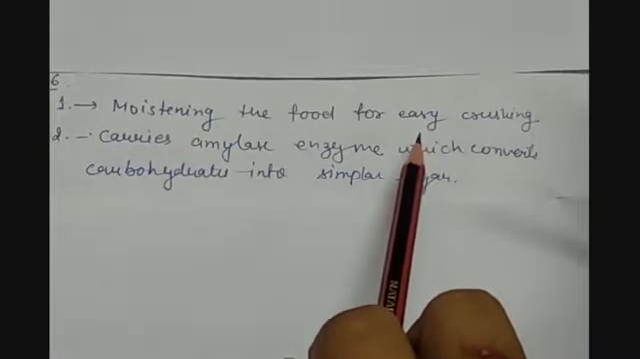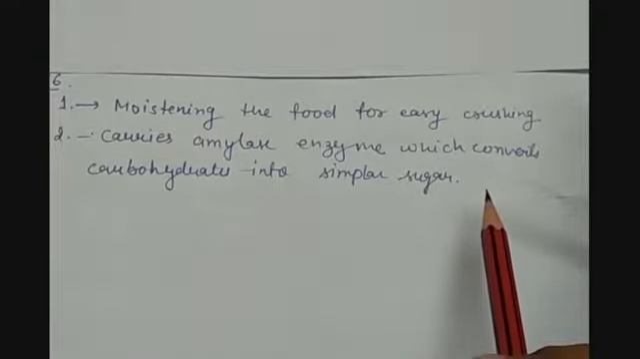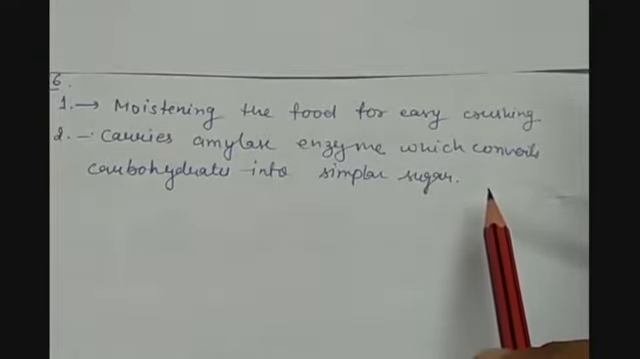Then the second reason is that it carries the amylase enzyme. Amylase is an enzyme which helps in digestion of carbohydrates. So only a small portion of carbohydrate is digested over here with the help of amylase present in saliva. This amylase converts carbohydrates into simpler sugars, for example maltose, sucrose, fructose and lactose. So these can be the forms when the carbohydrates are converted into simpler sugar, but still more digestion is required.